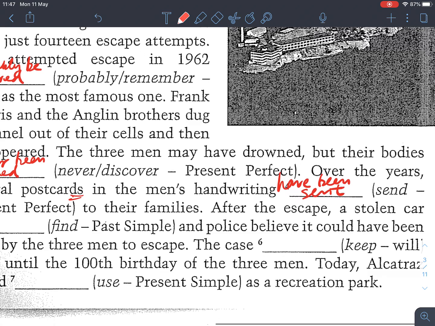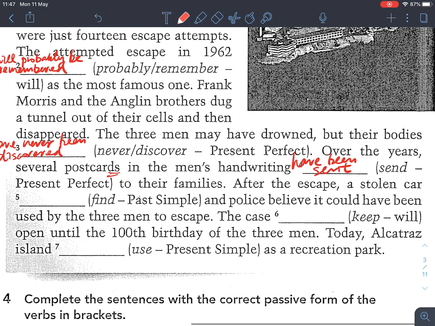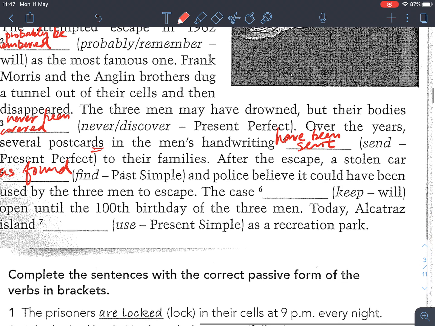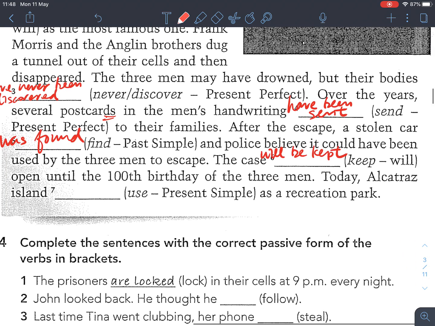Right? And then 5, after the escape a stolen car, so we have to use past simple. So was found. And then 6, we have to use the future tense as well. The case will be kept open. Alright. And then today, Alcatraz Island, so present simple, because we are talking about the present here, so is used. Okay?